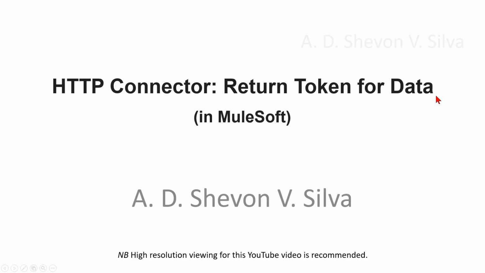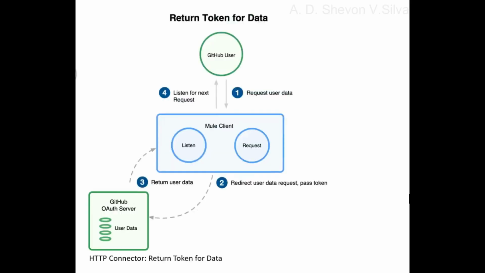HTTP connector return token for data. Here you can see a return token for data. Step 1, request the user data using access token. Step 2, here the redirect user data